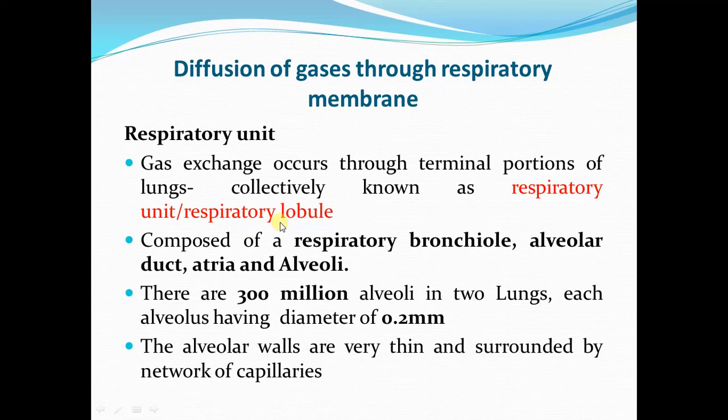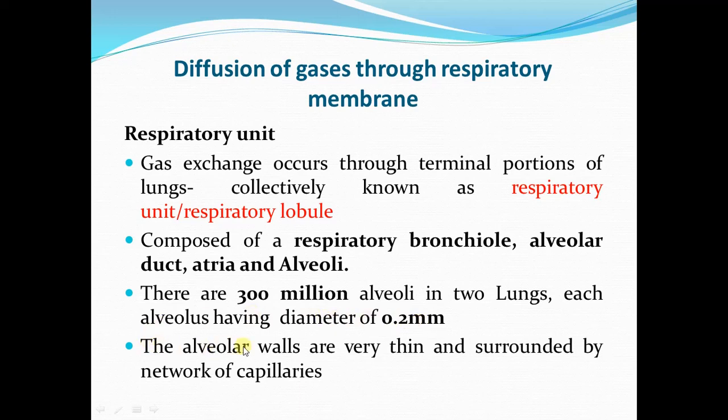Each respiratory unit or respiratory lobule is composed of a respiratory bronchiole, alveolar duct, atria and alveoli. There are about 300 million alveoli in the two lungs, each alveolus having a diameter of 0.2 millimeter.